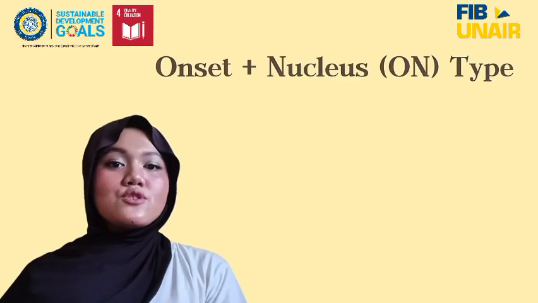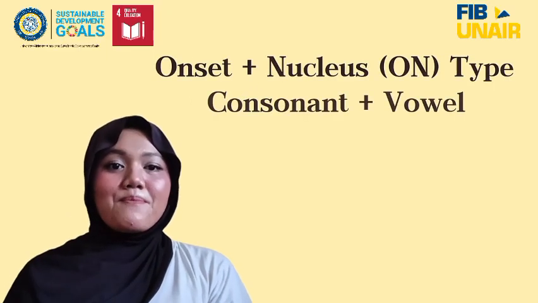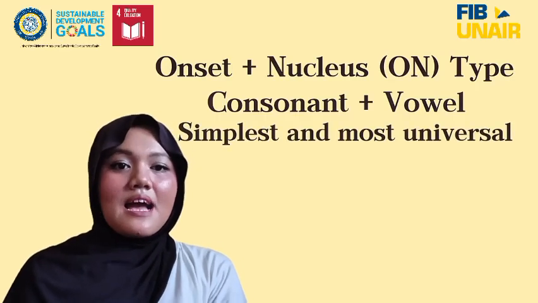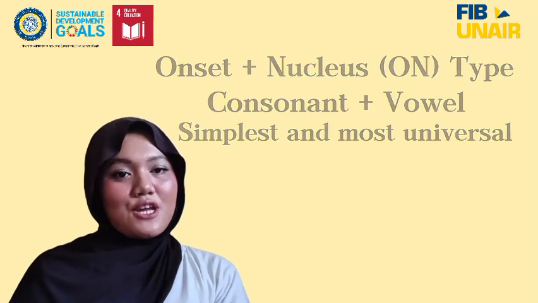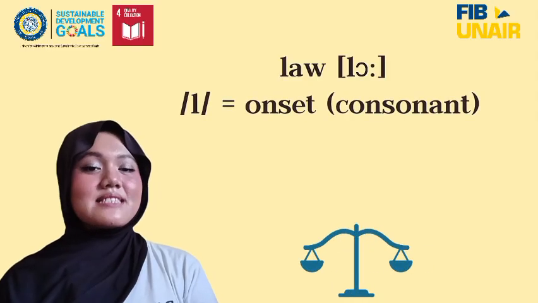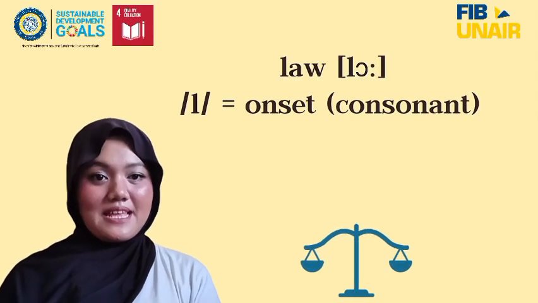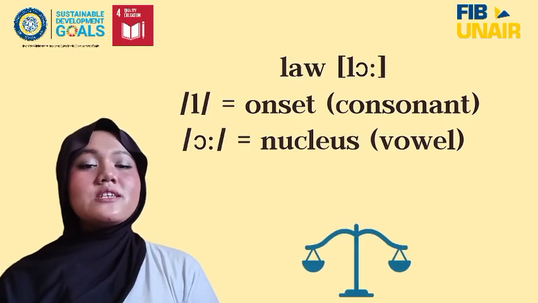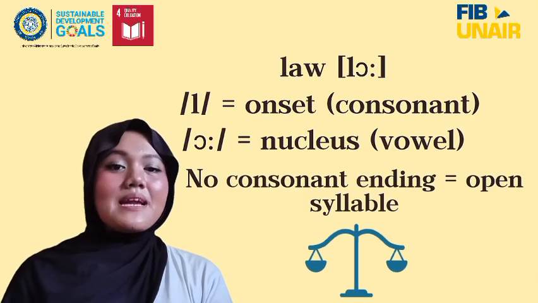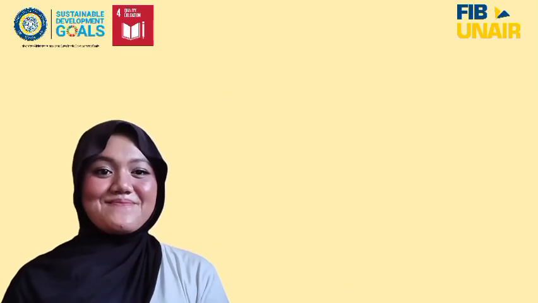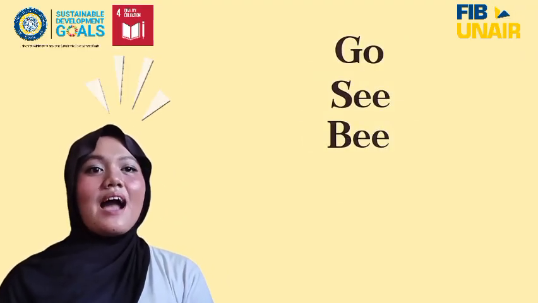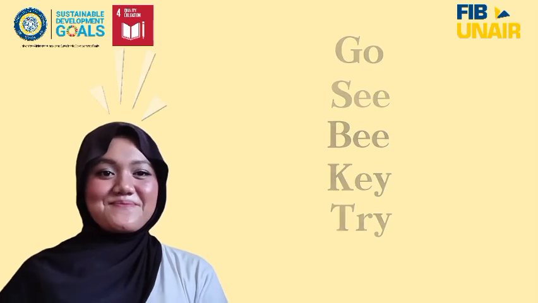The first type is onset plus nucleus, which is the structure consonant plus vowel. It is the simplest and most universal syllable type in English. There's no coda, which means no consonant ending. As an example, we can see the word low. L here stands for the onset, or consonant in the beginning, followed by O, which is the nucleus, or a vowel after the consonant. It is an open syllable because there is no coda, no consonant at the end. Other examples are go, see, be, key, try, and others.